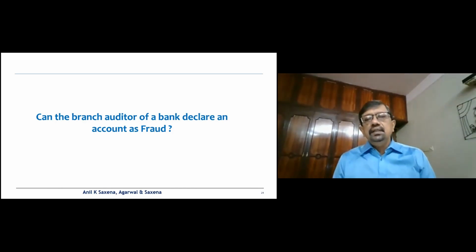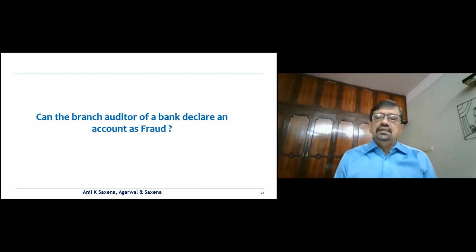Then the question is whether a branch auditor of a bank can declare an account as a fraud. Yes, the branch auditor is definitely within his rights, and in fact there's a clear responsibility on the branch auditor to declare an account as a fraud in case he does find transactions which are near to a fraud.